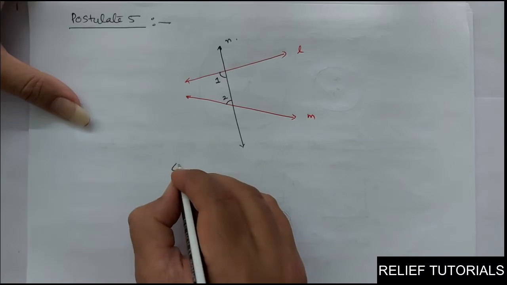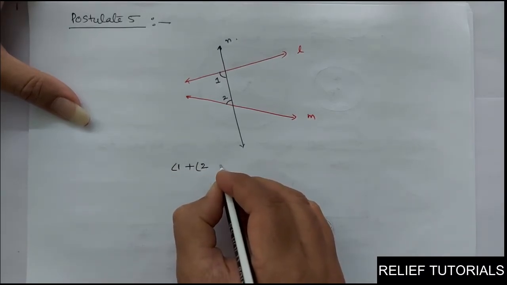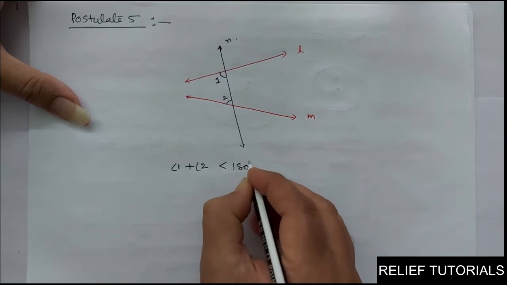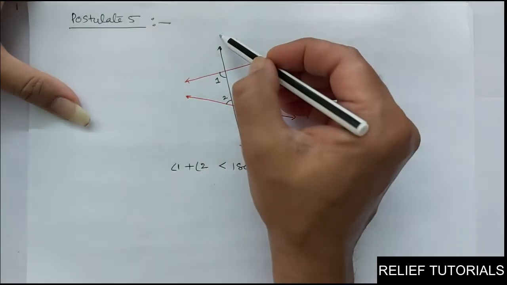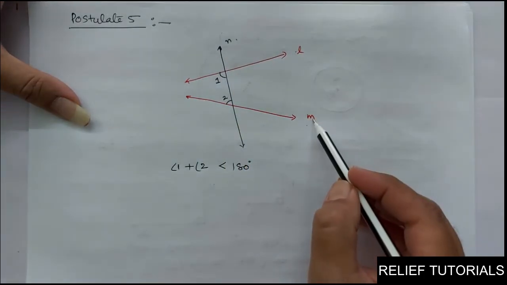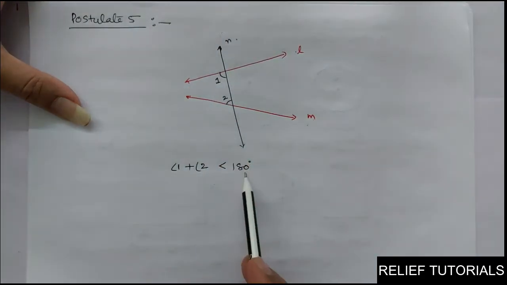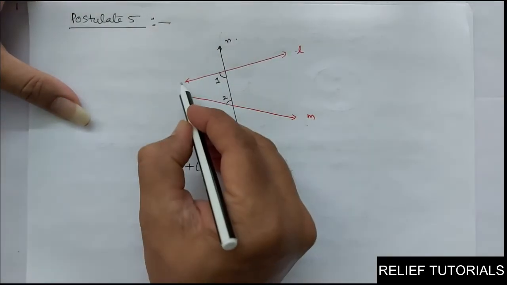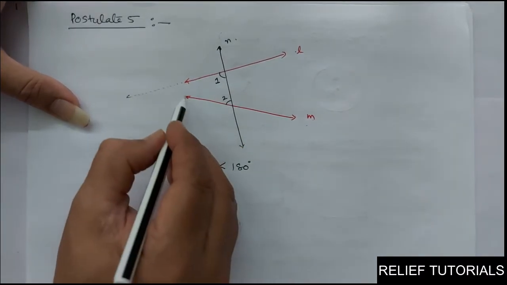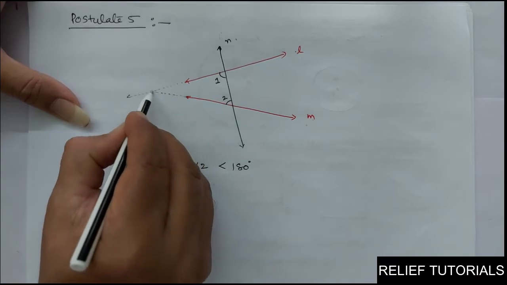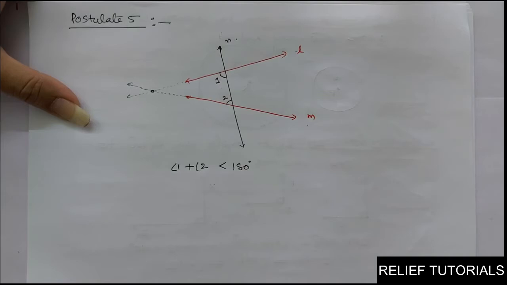If angle 1 plus angle 2 is less than 180 degrees, and you extend these two lines, then naturally they will intersect. Have you got it, friends?